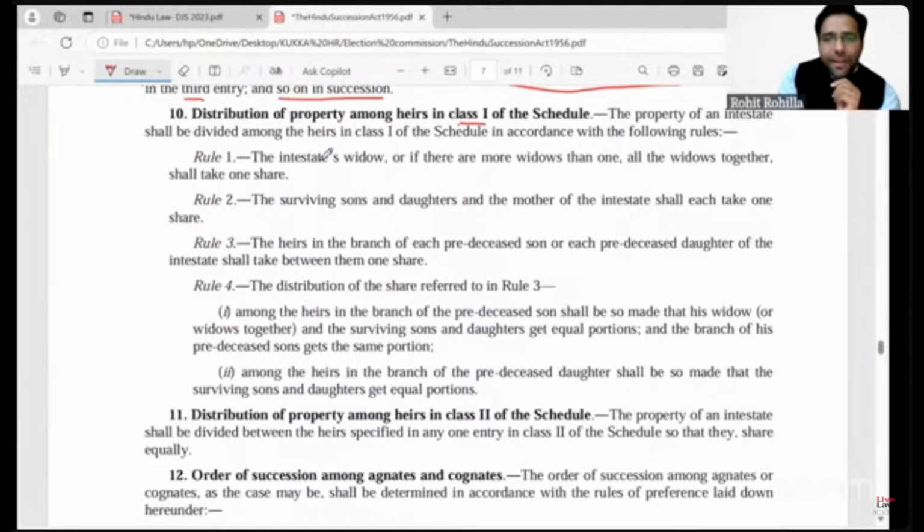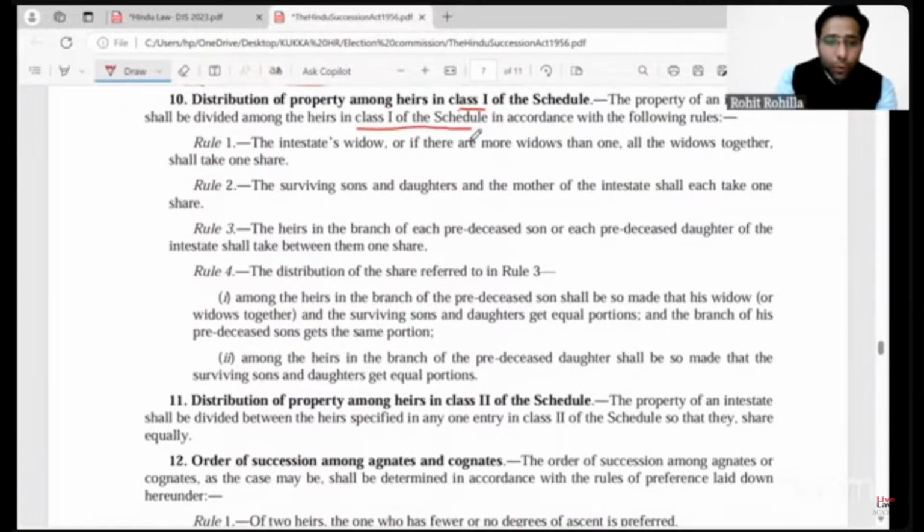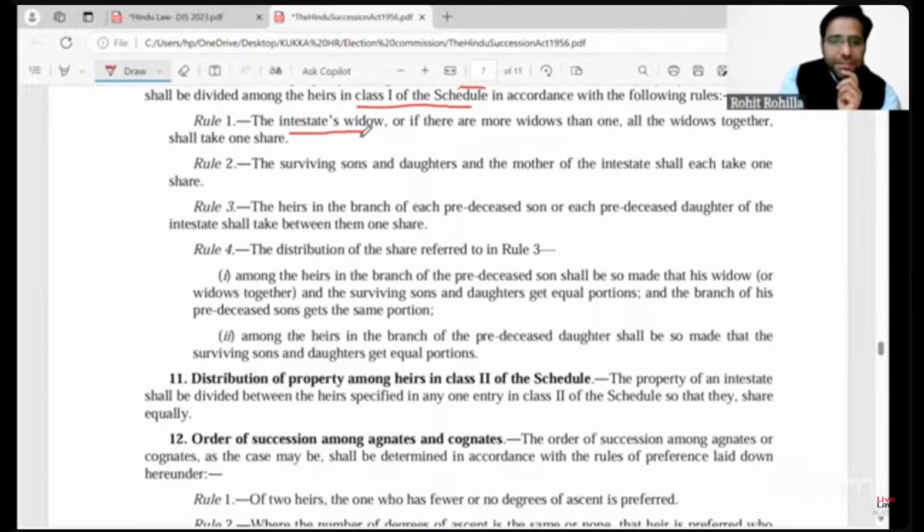It says that the property of an intestate shall be divided among the heirs in class 1 of the schedule in accordance to the following rules. Rule 1 says that the intestate's widow, in our case, B was the wife of A. Intestate's widow, or if there are more widows than one, all widows together shall take one share, right? So if let's say there were more than one wife, there were 3 wives, all of them will together take one share, right? Each widow will not take one share each, right? All of them combined will take one share, right? So in our case, this intestate widow will be B.